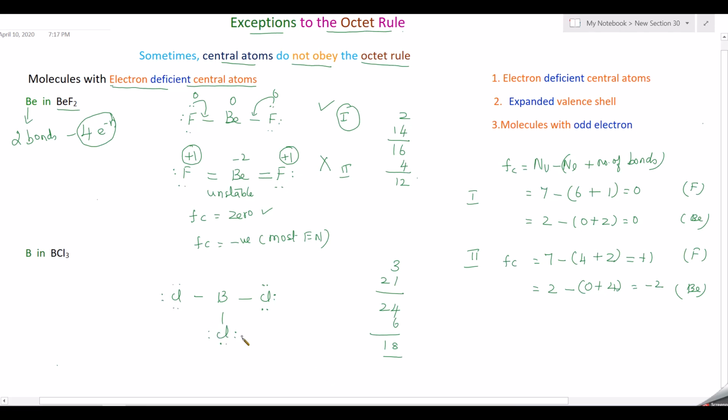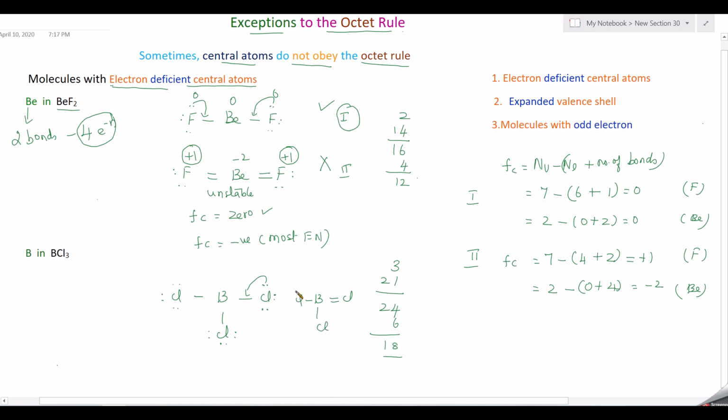Now check whether all atoms get 8 electrons. Chlorine, when you check, gets 6 plus 2, 8. But boron has only 3 bonds, so totally 6 electrons. It is electron deficient. It is in need of 2 electrons. Now you can convert a lone pair and shift it over here so that you will get the next structure like this. That is boron, double bond, chlorine, single bond, chlorine, and single bond, chlorine.